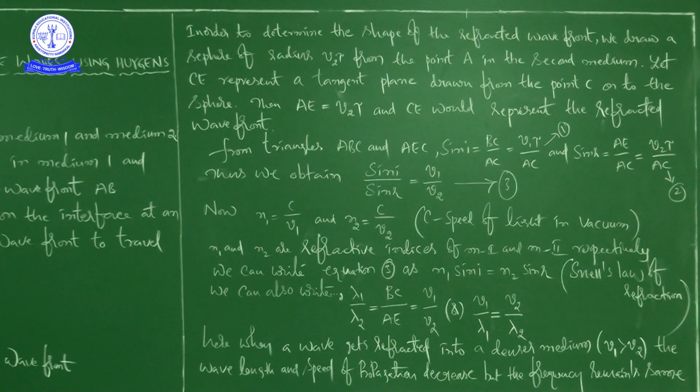So keep in mind, when a light wave of certain wavelength enters from one medium to another, for example from an optically rarer medium to an optically denser medium, then the light ray bends towards the normal, so that the wavelength and speed of propagation will decrease. Why will the speed of propagation decrease? Because of decreasing wavelength, but the frequency remains the same.